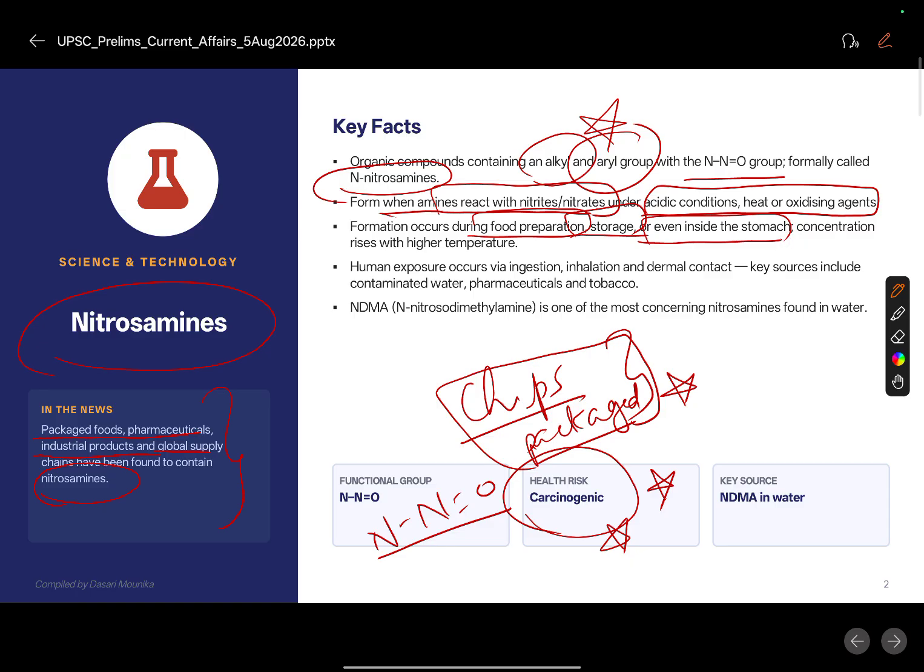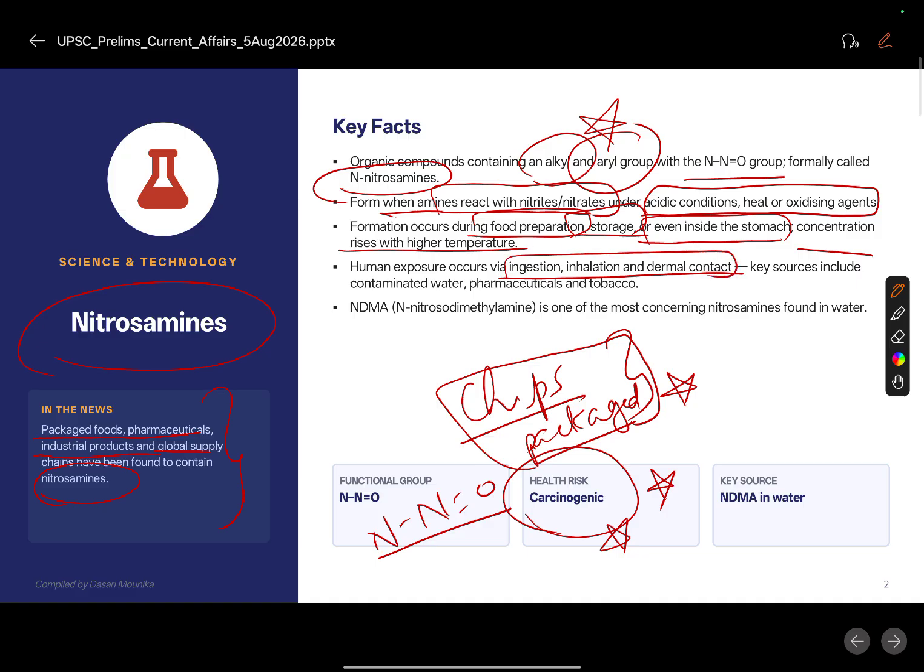Okay, so don't think that just now the chips are manufactured and I can eat them. Don't think that the packaged food is packed yesterday, it's okay, I can eat. But they have potential chance of developing cancer in your body. Okay, the concentration rises with higher temperature. Once the temperature increases, the concentration of nitrosamines, which is carcinogenic in nature, gets increased. Okay, so human exposure occurs via ingestion, inhalation, as well as dermal contact.